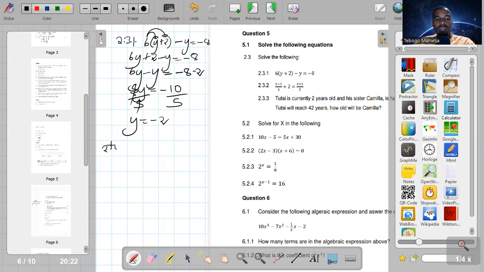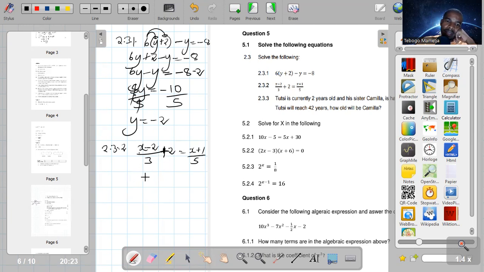So the next one, please don't mind the numbering. It's (x minus 2) over 3 plus 2 is equal to (x plus 1) over 5. Okay, guys, these ones, I can say they are higher order type of questions. So it's (x minus 2) over 3 plus 2 is equal to (x plus 1) over 5. So guys, how do we solve these ones? Equations which are involving fractions.